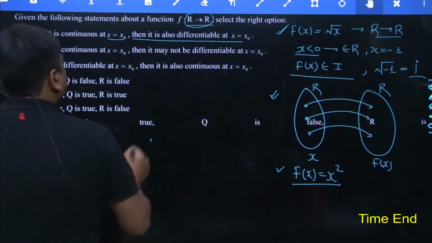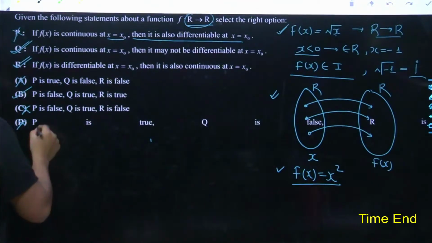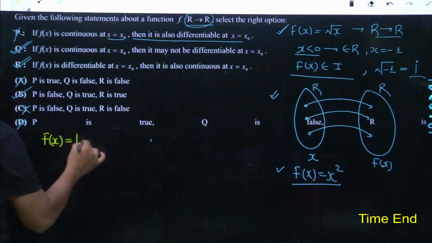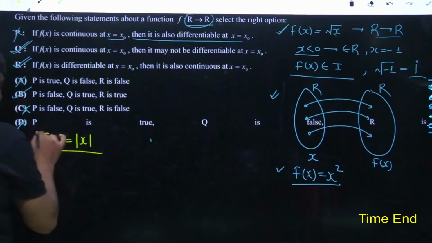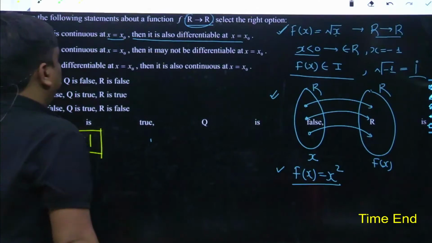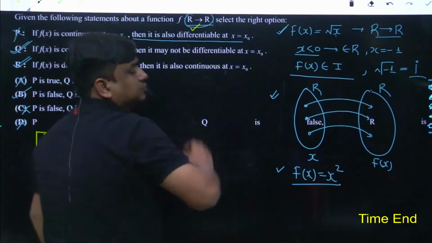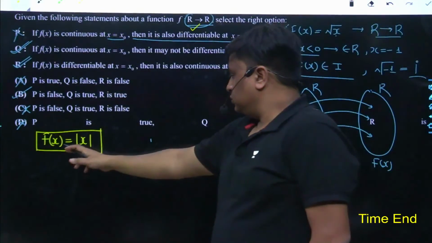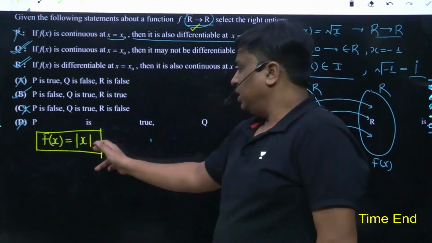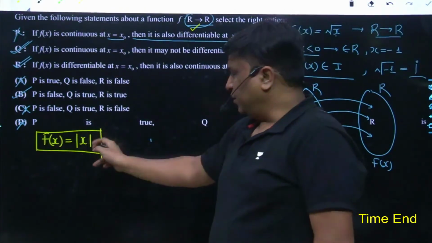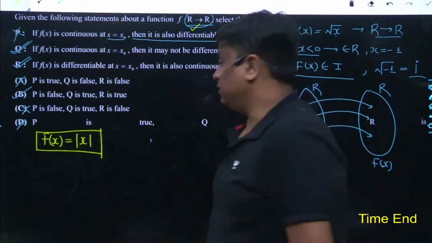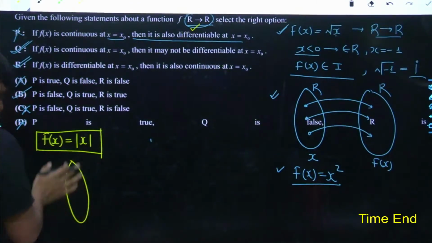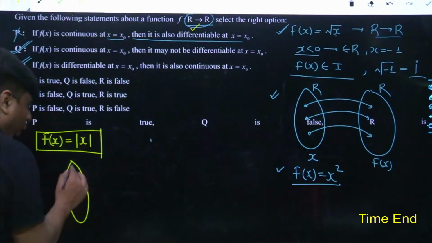Now I would like to know from each one of you, if I had taken a function, let's take the function f of x is equal to mod of x. Can I write this as a real to real mapping? Yes. If you feed 1, it would lead 1. If you feed -1, it would lead +1. If you feed -2, it would lead a +2 only. So I should say, let's take, this is a set of all real numbers.